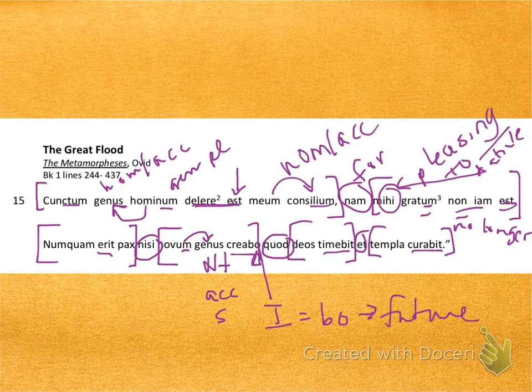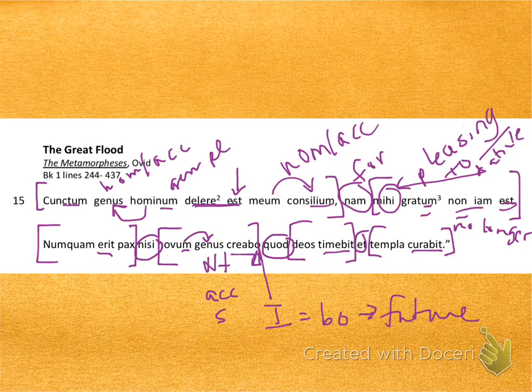If it's serving as a conjunction, then we're going to translate it as because, and we'll need to use he, she, or it as the subject of timebit and curabit. Deus and templa are clearly in the accusative case and have to be direct objects. Why is templa in the accusative case? Because templum, templi is a second declension neuter noun. Templa is its nominative or accusative plural form.